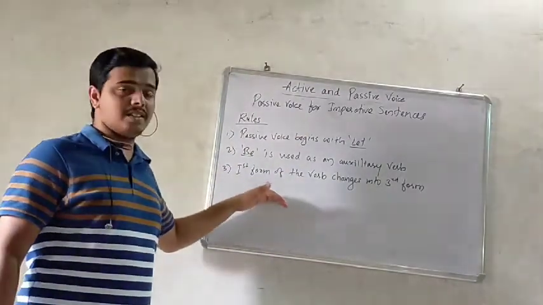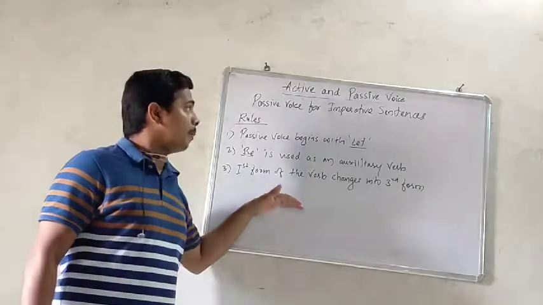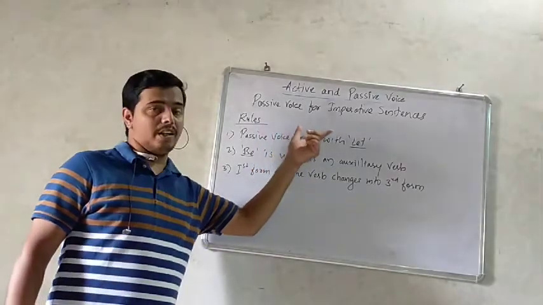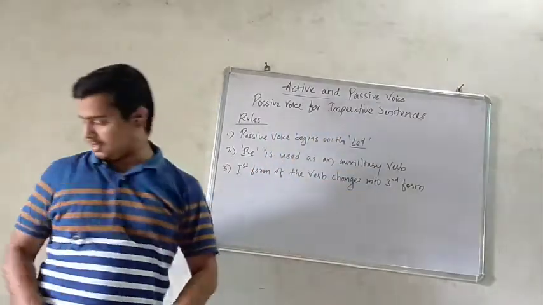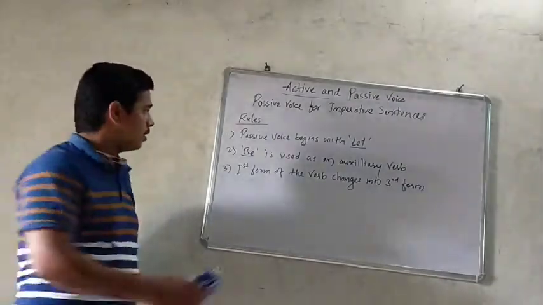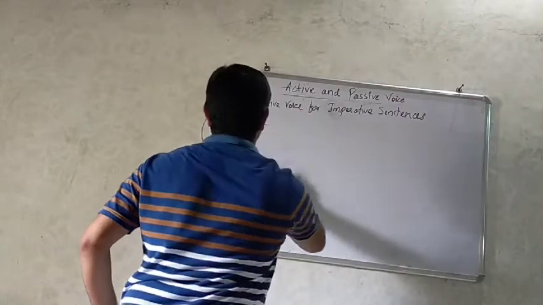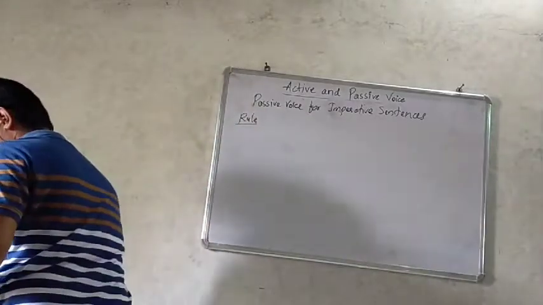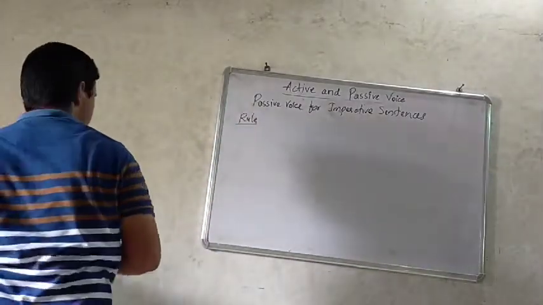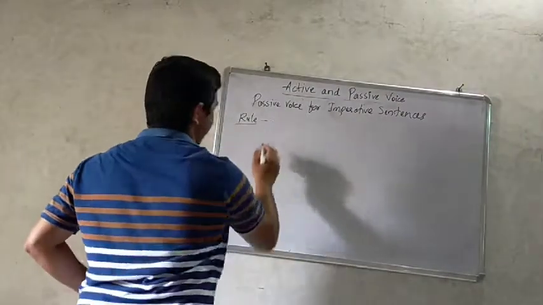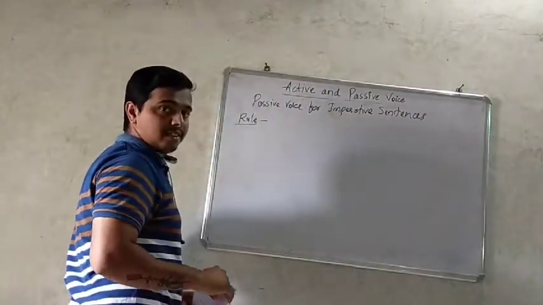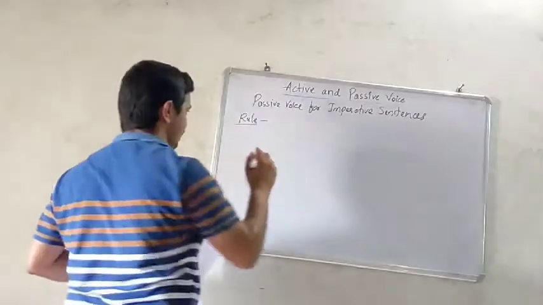Now let us see the rule or formula of passive voice for imperative sentences. As I said, in passive voice for imperative sentences we must use let initially.